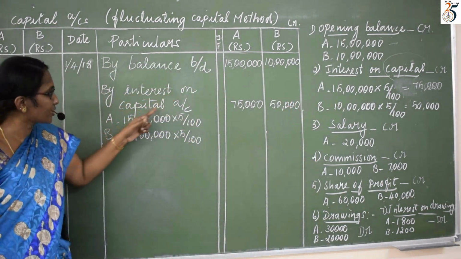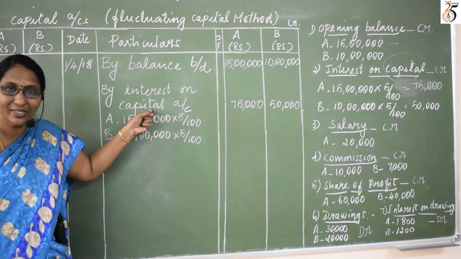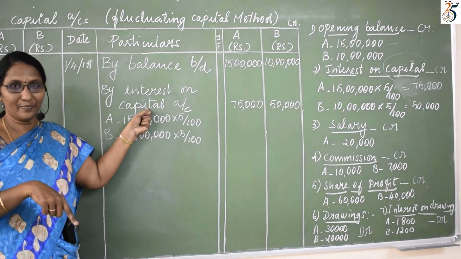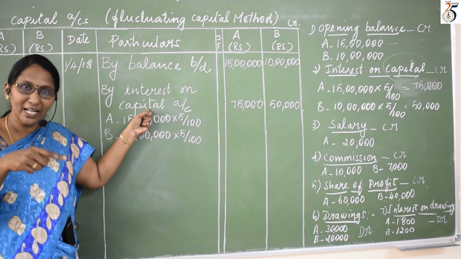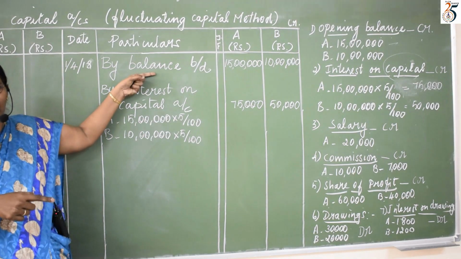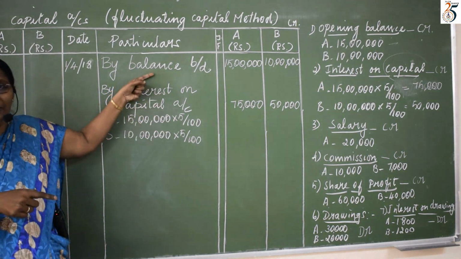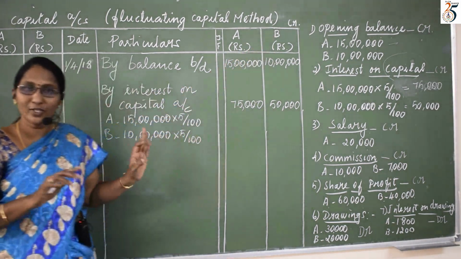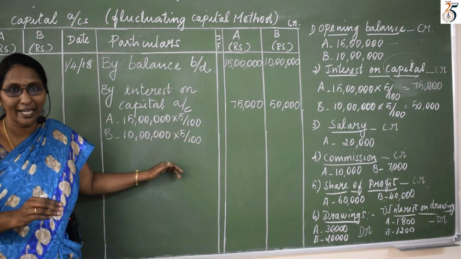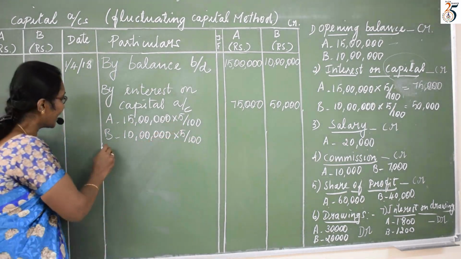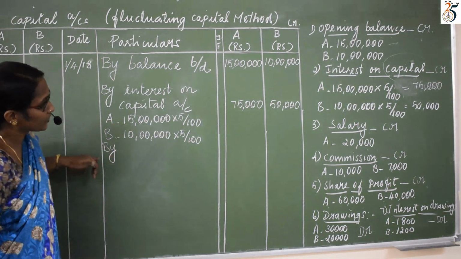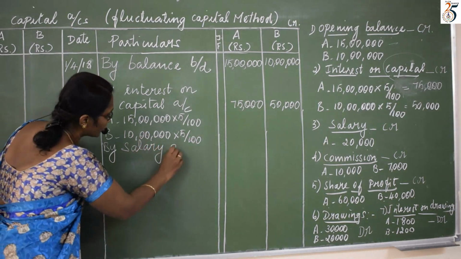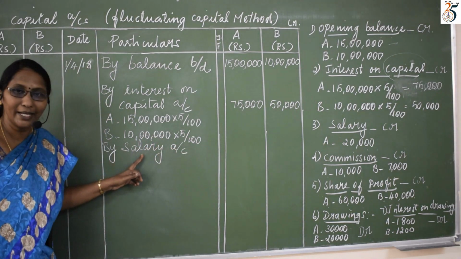So why do we write interest on capital on the credit side? Because this interest on capital will be paid by the firm to the partner, which is an income. This income should be added with the capital. To add this with the capital, I must write this on the credit side. And one more reason, based on nominal accounts, all the incomes and gains should be written on the credit side. Next one is by salary. It is given salary account. So salary account, how much?